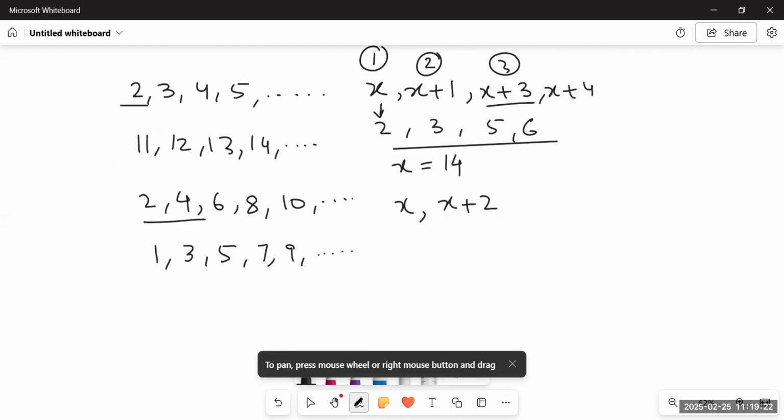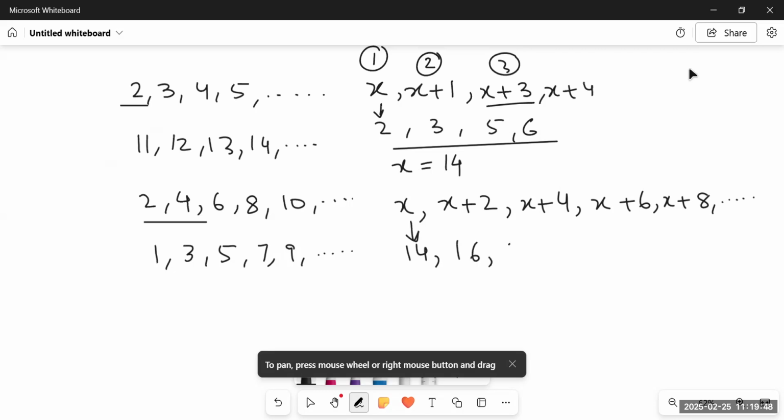Because every time we add 2 to the previous even number to find the next one. So it would be x plus 2, then x plus 4. There would be a gap of 2 every time. x plus 6, x plus 8, and so on. These are the things we have to remember when they talk about consecutive even numbers or consecutive odd numbers. Like if I suppose x is 14, the second even number would be 14 plus 2, 16.